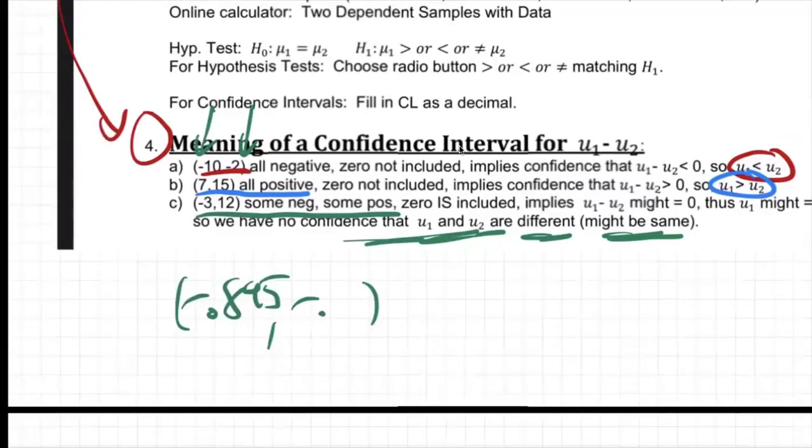This problem is going on and on. Negative 0.365. There we go. So notice it's negative and negative.